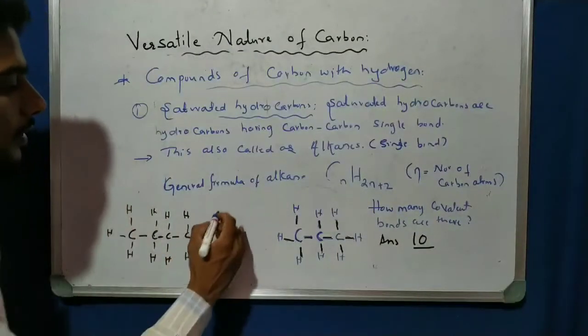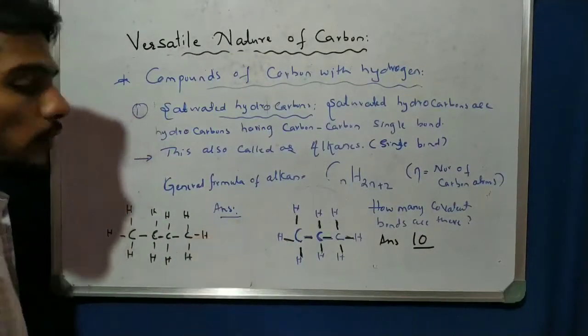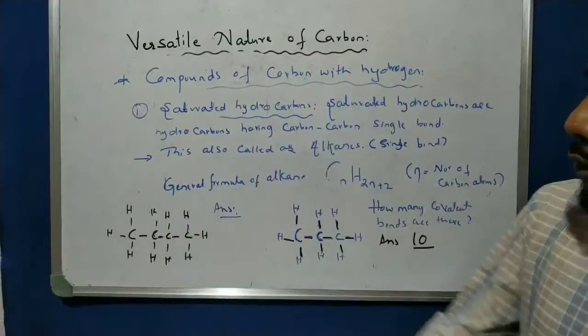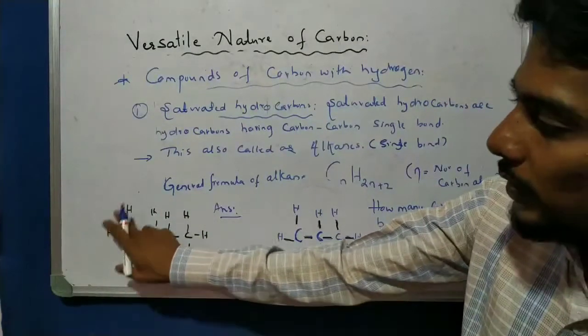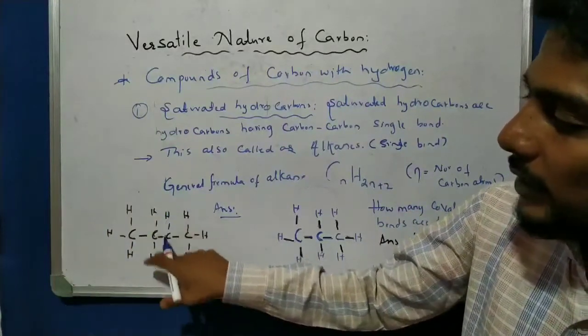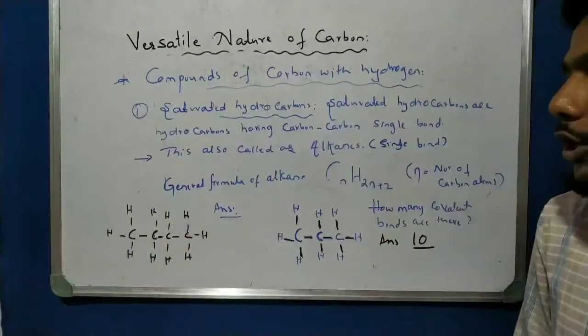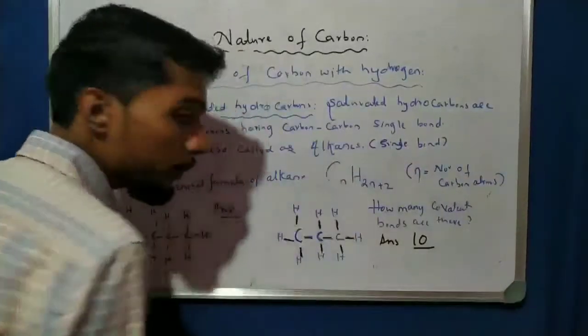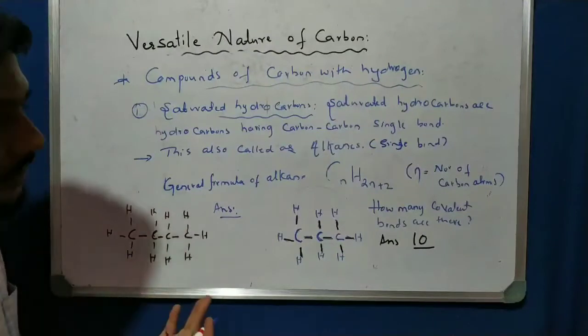So what is the answer? Check yourself. How many covalent bonds are there in this diagram? There are 4 carbons and 10 hydrogens. So calculate, what is your answer? Write your answer. Now let us check the answer.